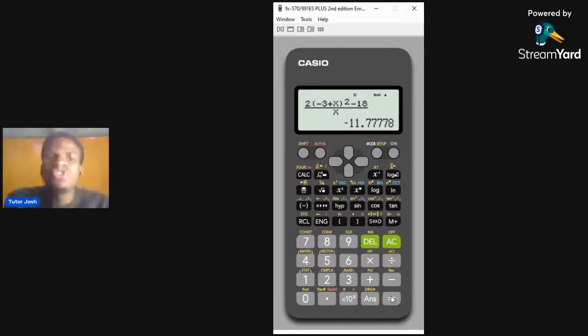Now, probably you might see minus this thing in your option. If you are doing an objective question, you might not see something like this. What you are going to see in your option can be like minus 12. Obviously, it's just for you to approximate. And once you approximate this, it's going to give us minus 12. So I wonder why a lot of you are going to be wasting a lot of time in a question like this. You can actually use your calculator to get it.